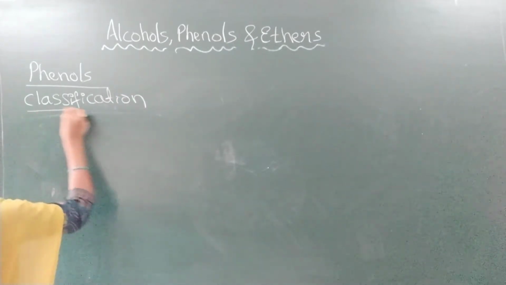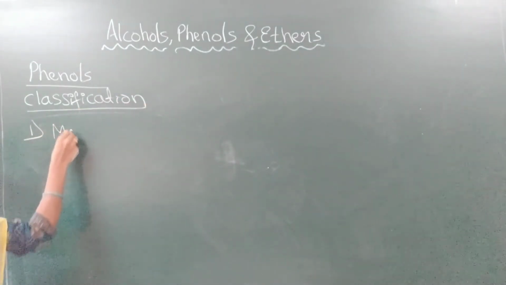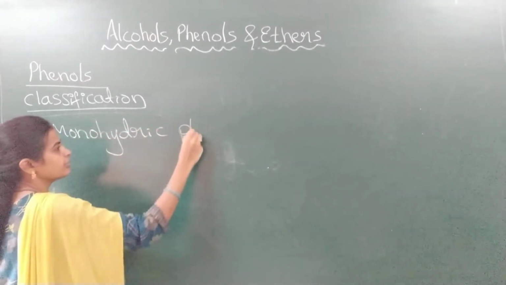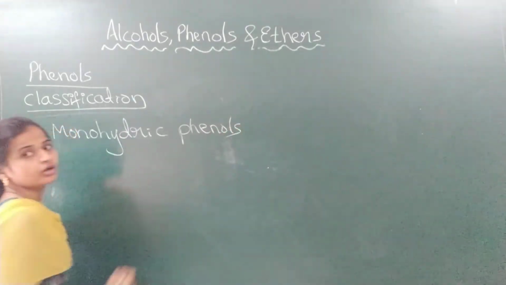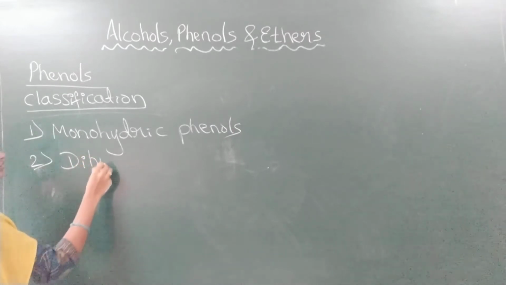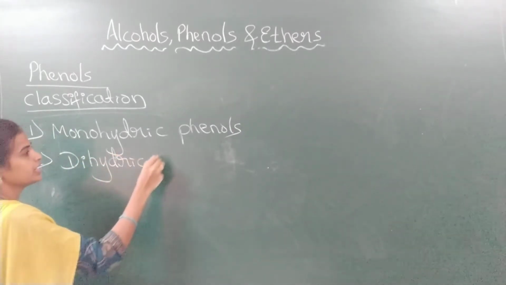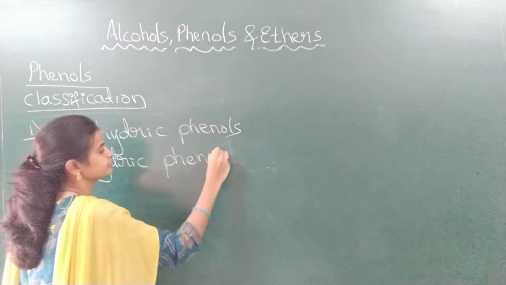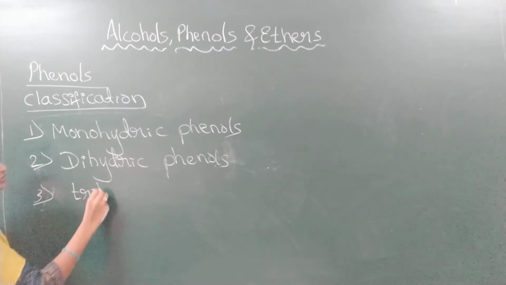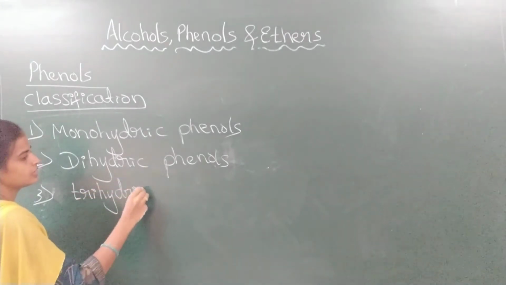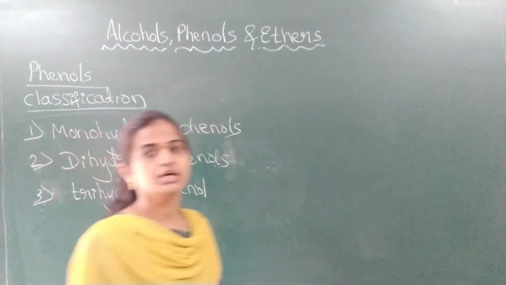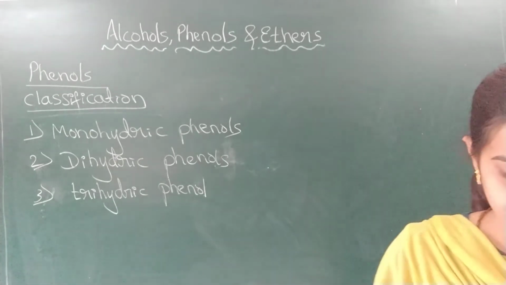Based on the number of OH groups, phenols are classified as monohydric phenols, dihydric phenols and trihydric phenols.